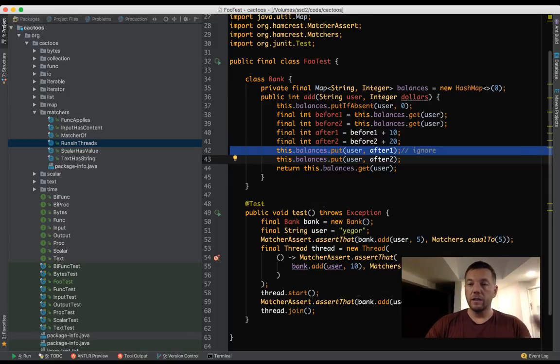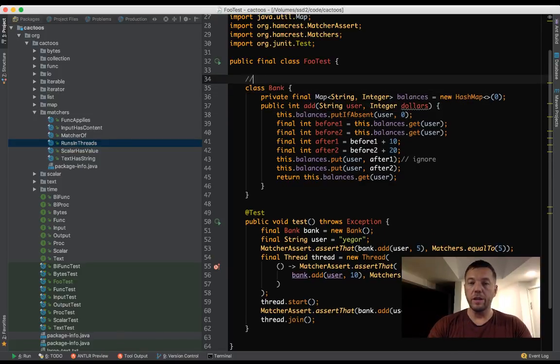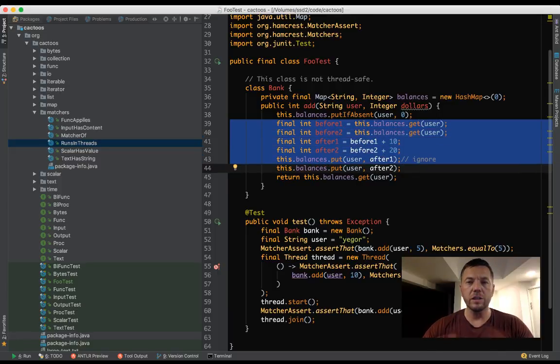So if this is what happens inside a class, we sometimes say in our documentation that this class is not thread safe. This term means that you cannot use it in multiple threads. It's going to fail. Maybe not. But there is a possibility of this situation, which is called a race condition. So it's like a problem.